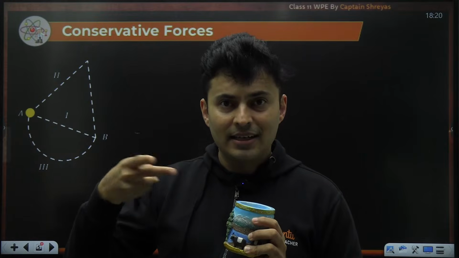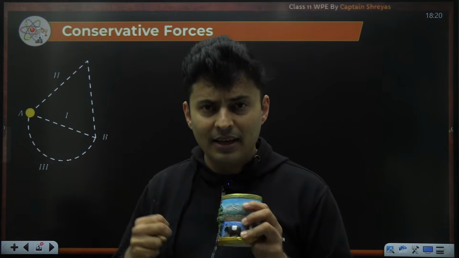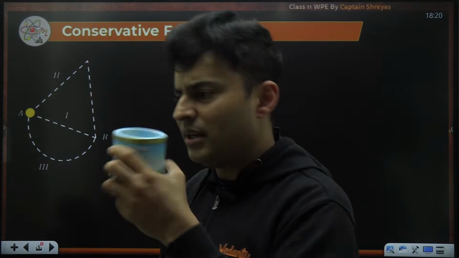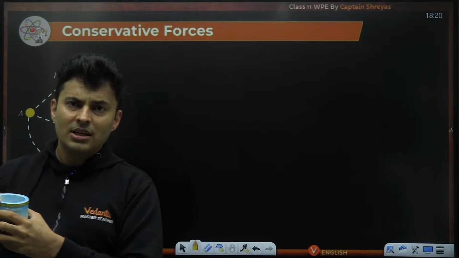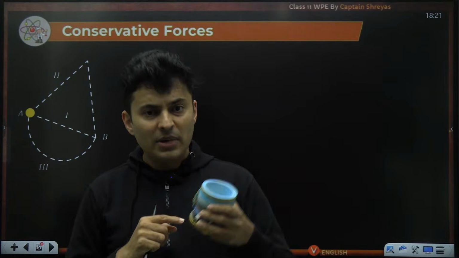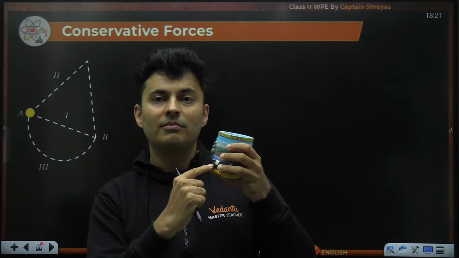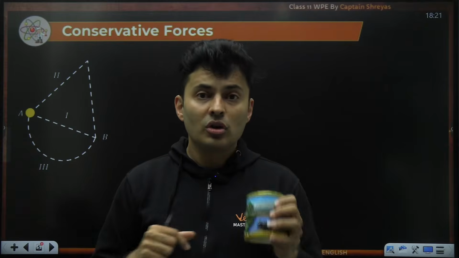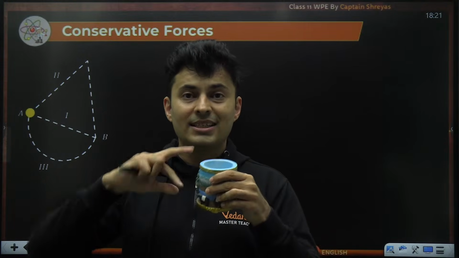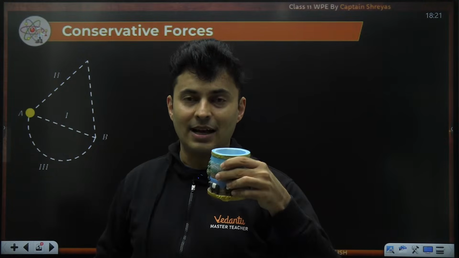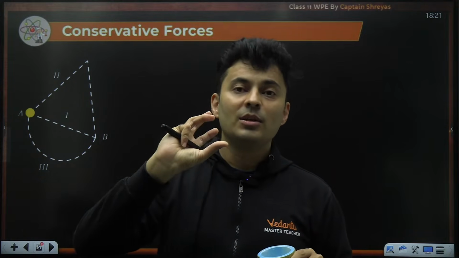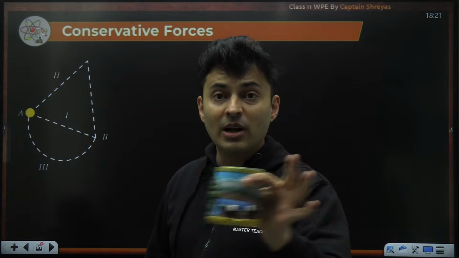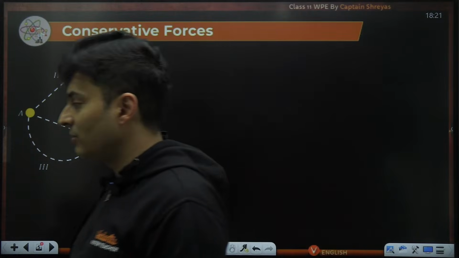Now the second example which I'm going to give you is of a non-conservative case. Let's say I drank, I spilled, I poured some water again back into this, I collected some water, but when I'm back to the same place, I see the level of the water is not the same. Earlier it was more, now it is less, or earlier it was less, now it is more. So the level of the water has changed when I come back to the same place after a round trip. That is like non-conserved. Obviously, you have to compare when you have come back to the same place, not at two different places.